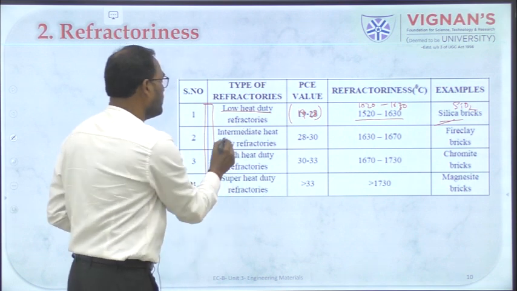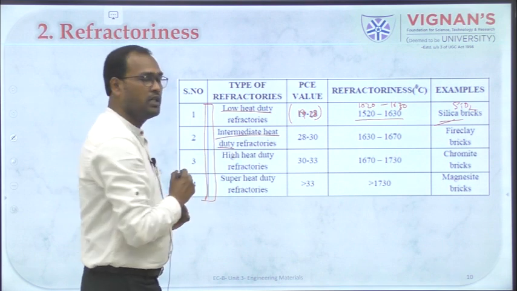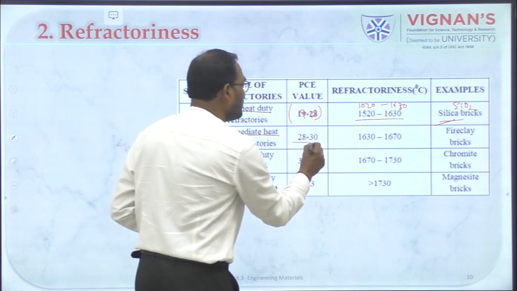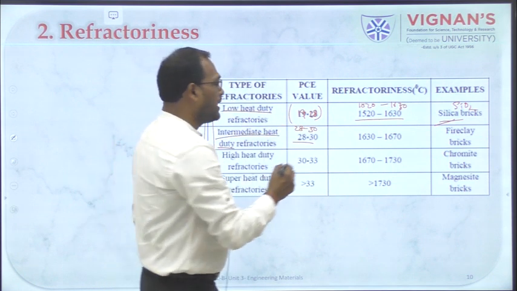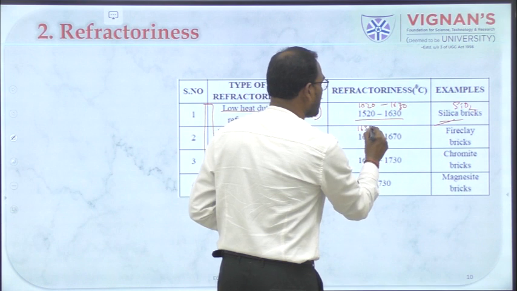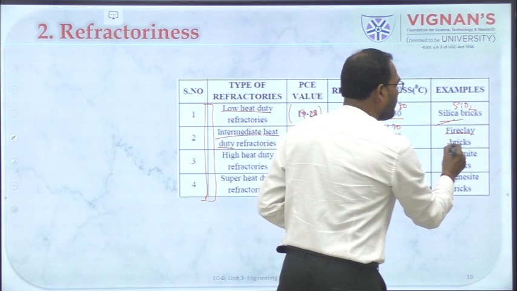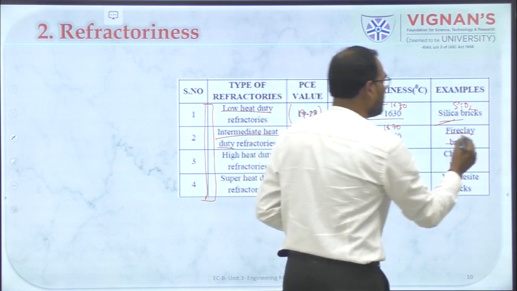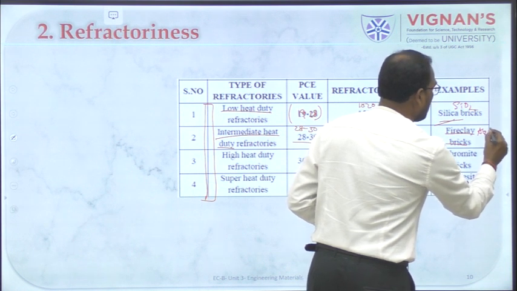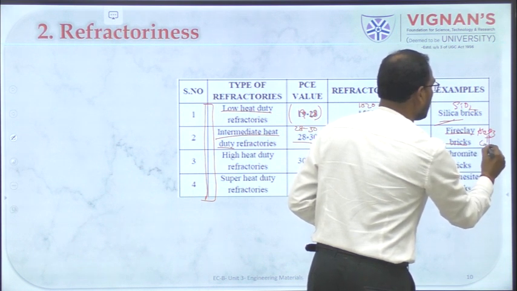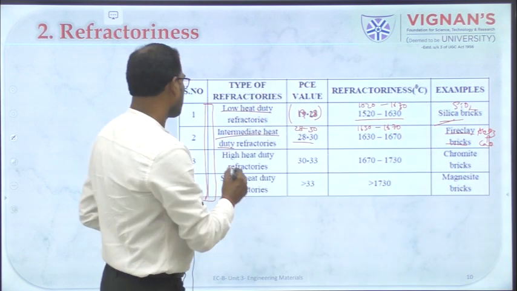Next, intermediate heat duty, which will be in the range of 28 to 30 pyrometric cone equivalence, with a temperature range of 1630 to 1670, and it is mostly fire clay bricks. Fire clay bricks are nothing but alumina plus calcium oxide, right. So those are all fire clay bricks.